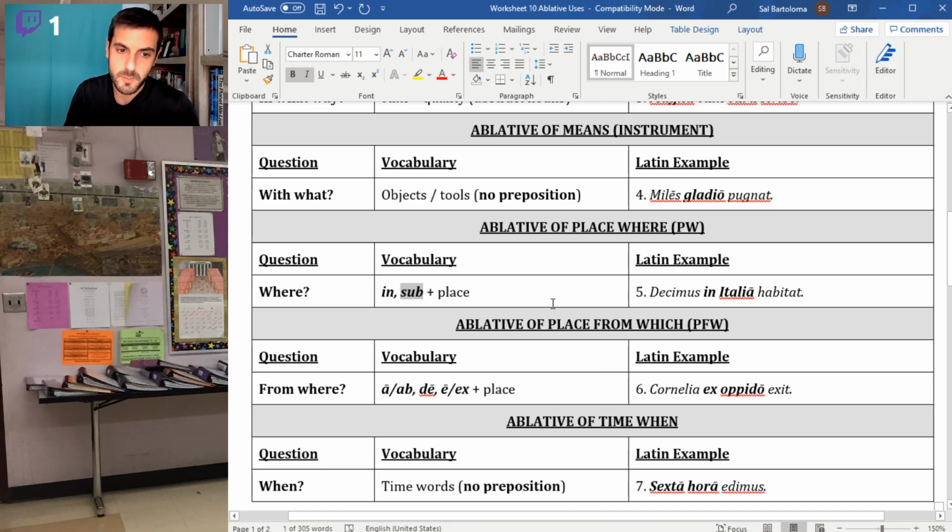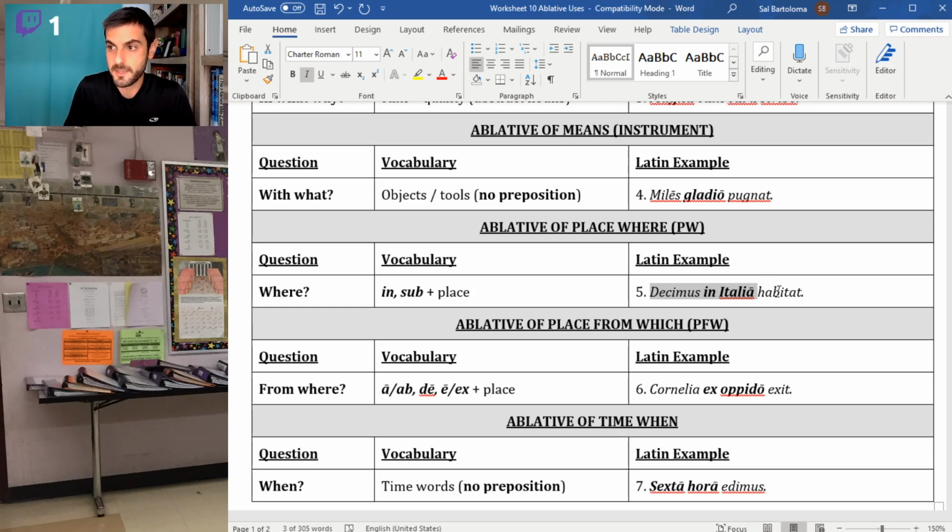So what are we going to see? What kind of words? Obviously, they're going to be place words. They're going to be locations. So Decimus habitat, Decimus lives in Italia. He lives in Italy, in the Italian peninsula. In Italia, in Germania, countries, cities.